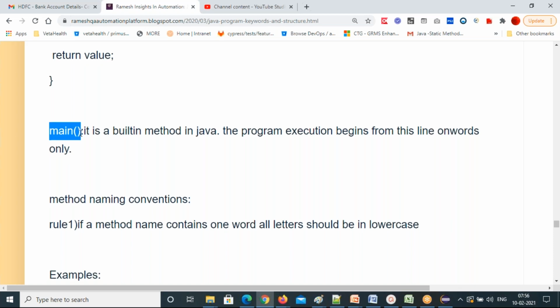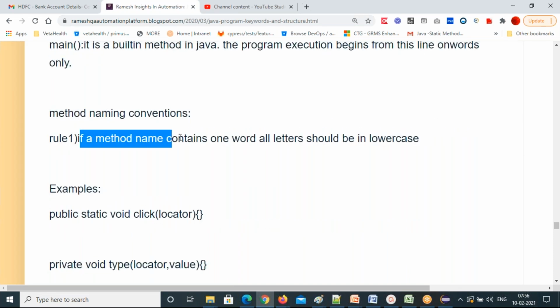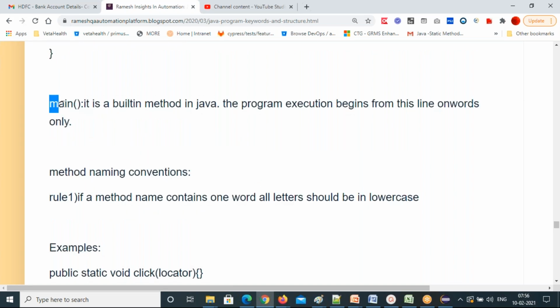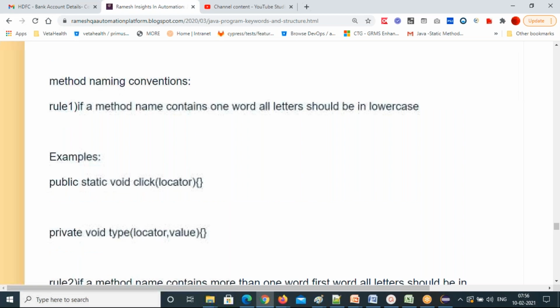If a method name contains one word, all letters should be in lowercase. See, the example is main only, one word only, right? That's why all in lowercase. Second example, click method.